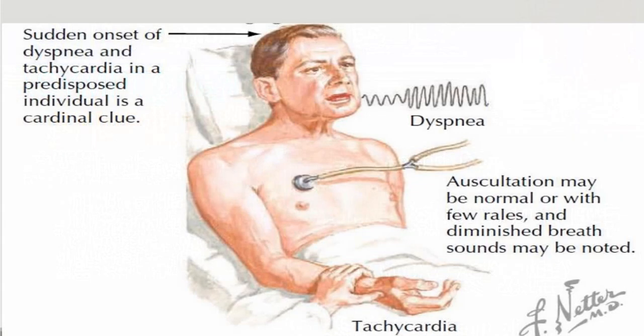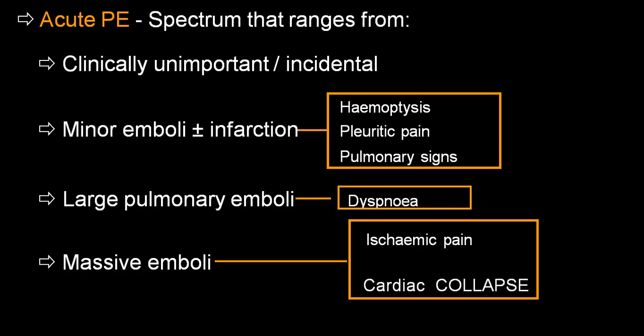So whenever there is a pulmonary embolism, the onset is always sudden. If it is significant enough, a single big-size embolus or multiple emboli, then there can be sudden onset of dyspnea, tachycardia, and you will have symptoms and signs of congestive cardiac failure. So that will be there.